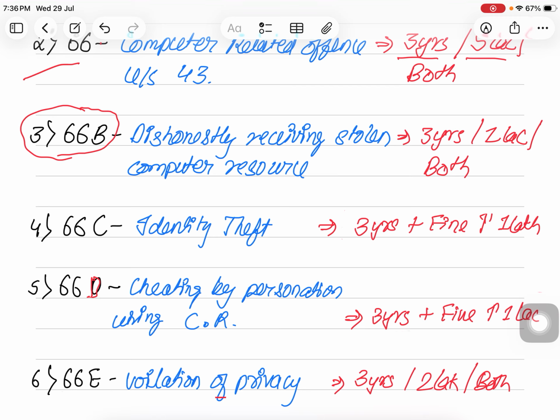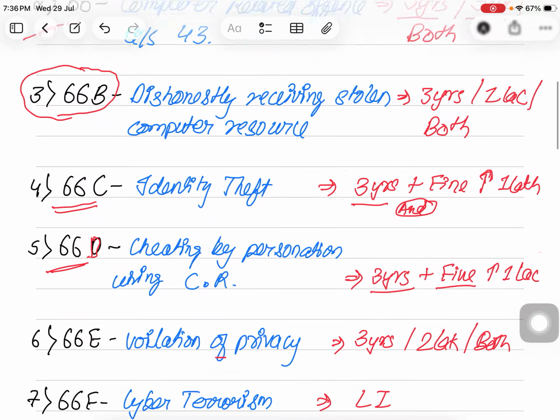Next is section 66C. This is identity theft, and the punishment is 3 years and fine, not or. So please remember this. For identity theft, the punishment is 3 years and fine of rupees up to 1 lakh. 66D, that is cheating by personation. Again, the punishment is 3 years and fine up to 1 lakh rupees.